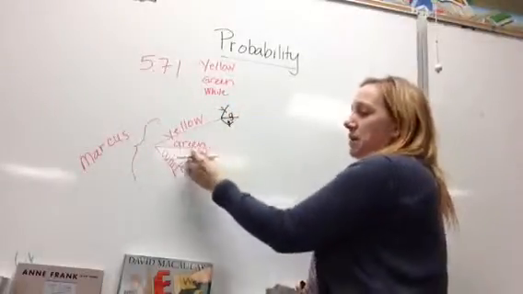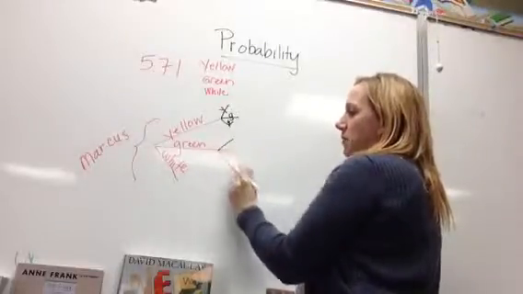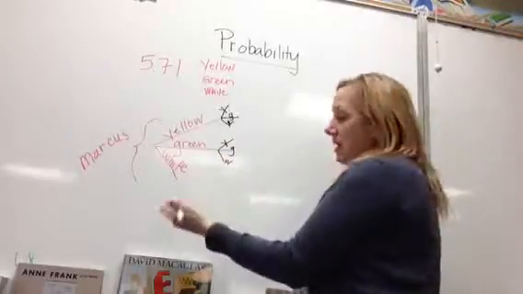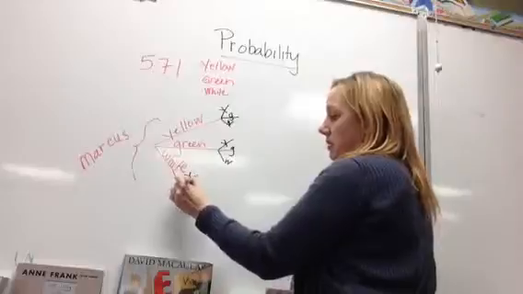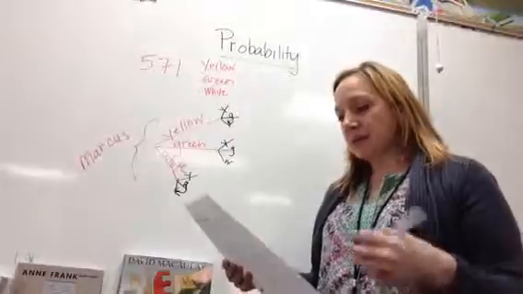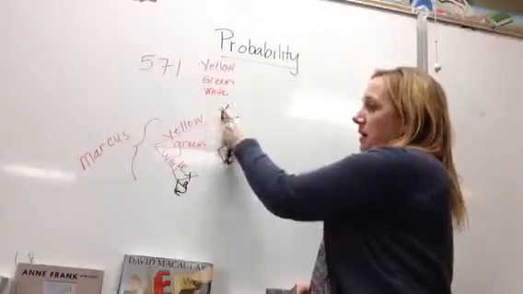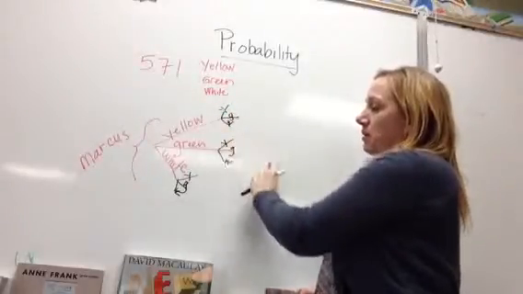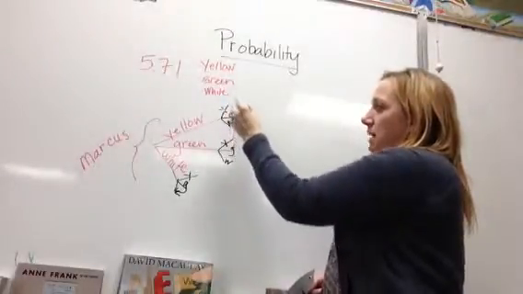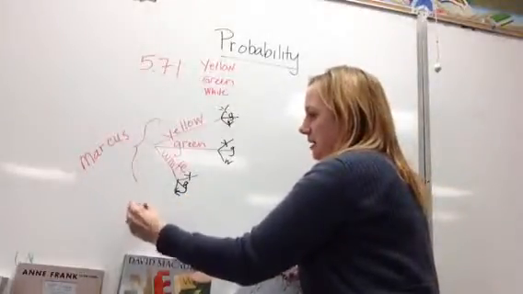So every time that Marcus pulls green, his brother has the opportunity to either pull yellow, he might pull green, or he might pull white. If Marcus pulls white, his brother may pull yellow, he may pull green, or he may pull white. So part A asks to figure out how many possibilities are there. So this is a possibility of yellow and yellow, yellow and green, yellow and white, and so forth. So we can count up all of our possibilities over here, and we count up that as 3, 4, 5, 6, 7, 8, 9. He has 9 possibilities.